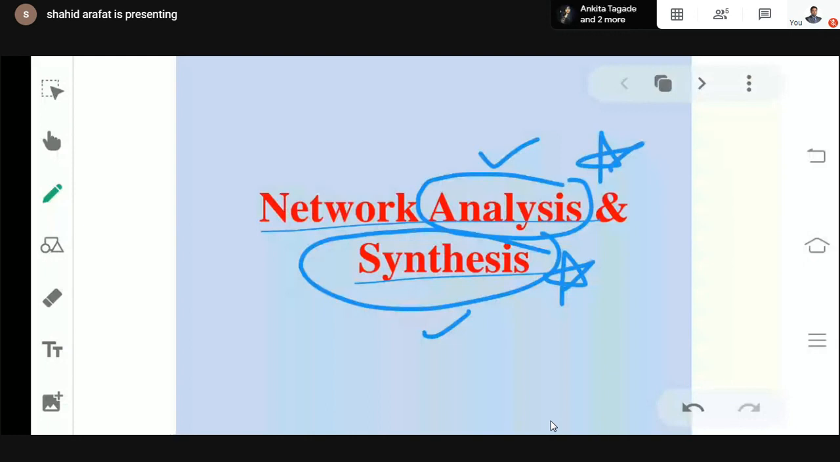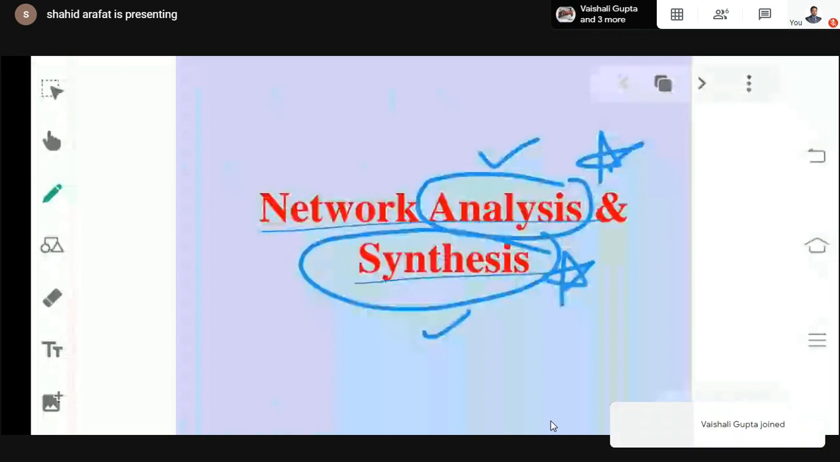So in case of a synthesis problem, the result will not be unique. You may have n number of results in a synthesis problem, whereas in an analysis problem, the result will be unique. Whether you solve it, I solve it, or you use any different method, the result will be the same. But in synthesis, this will not be the case.